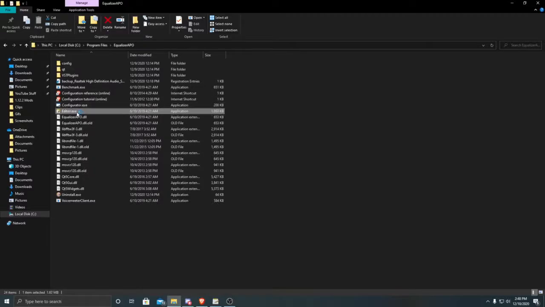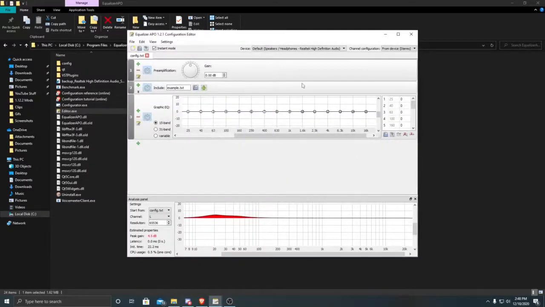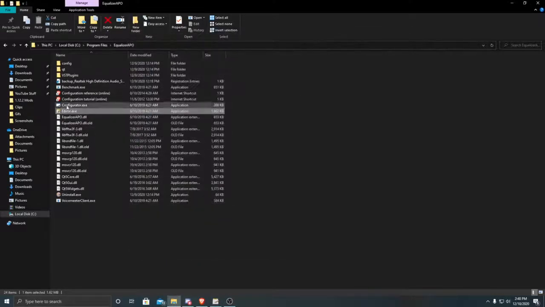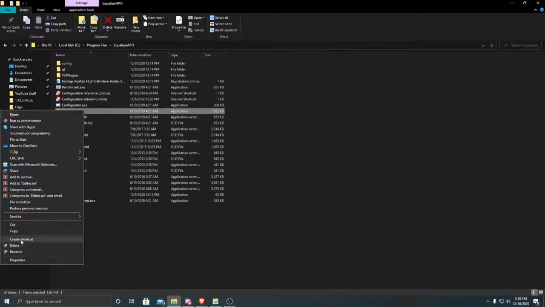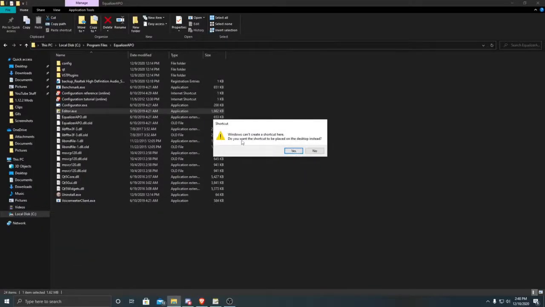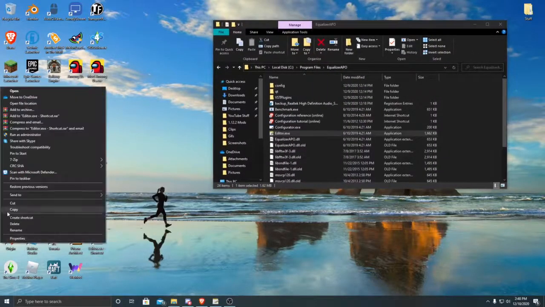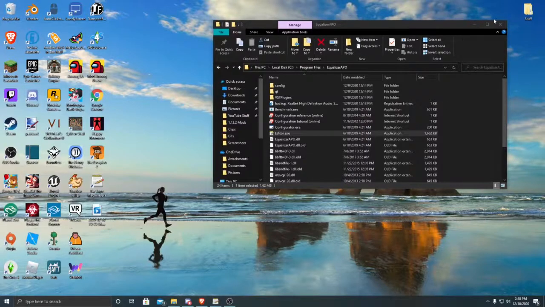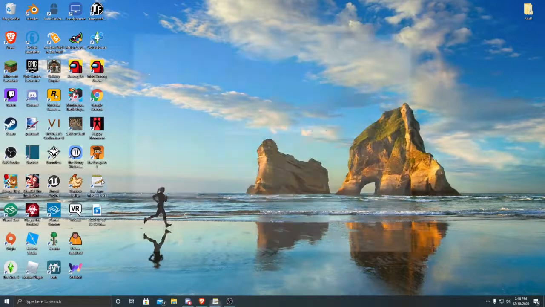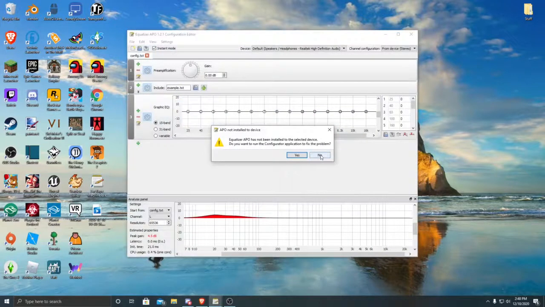you go into the editor. Now this is what I showed you at the beginning, but I've made a shortcut. What I did is I just did create shortcut. Then it said Windows can't place a shortcut here. Do you want it placed on the desktop? I hit yes. There it is. But I already have a shortcut, which is this, so I don't need that. You can X out of that. Hit this, and you can see.